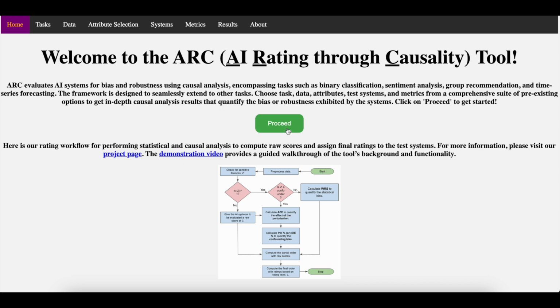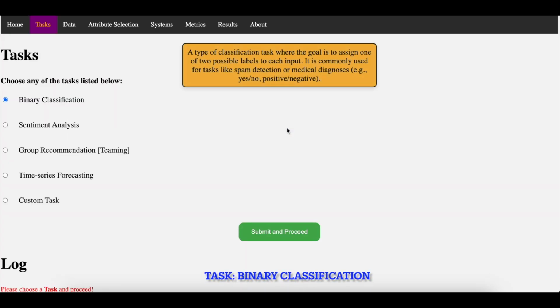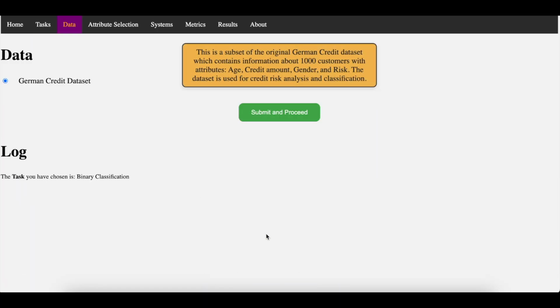Today I'll present ARC, a tool to rate AI models for robustness through causal analysis. Robustness here encompasses both bias from protected attributes and model stability under perturbations. Let's start by choosing a task. Here, let's start with binary classification.